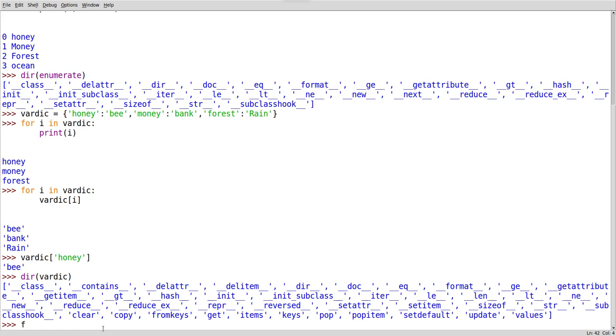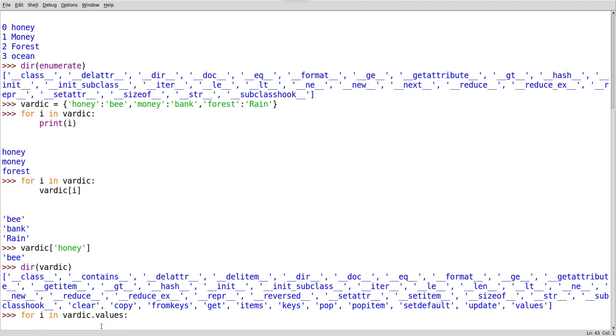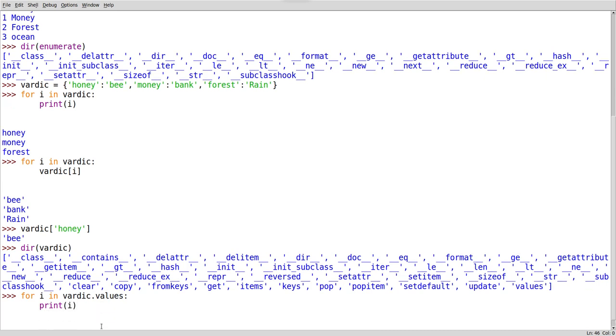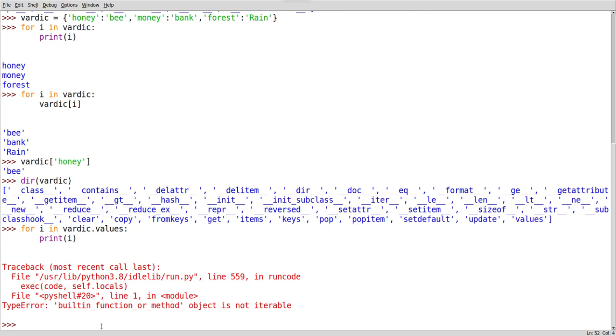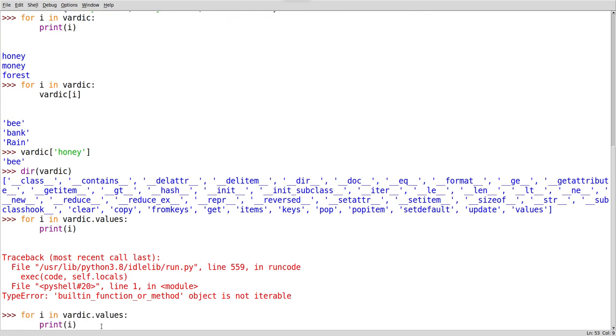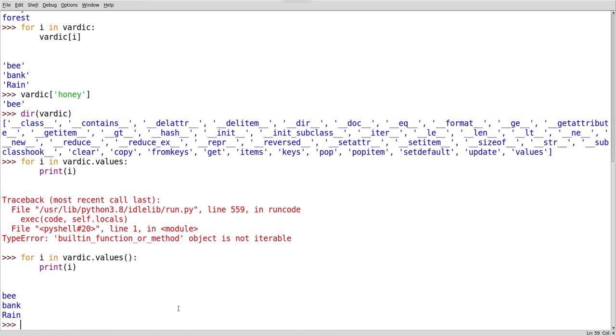First one is, for i in var dic dot values, print i. What will it print now? See, it is saying built-in function or method is not iterable. It's a method, but I used it like a variable. That's why it is not working.